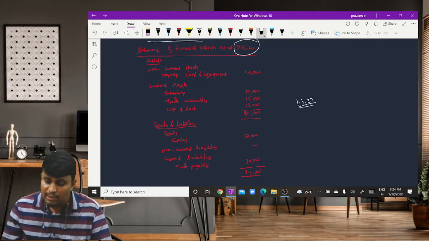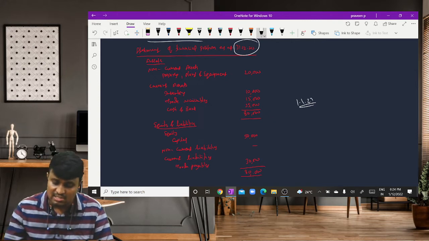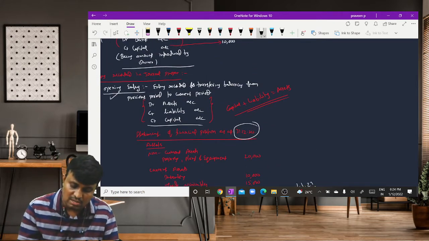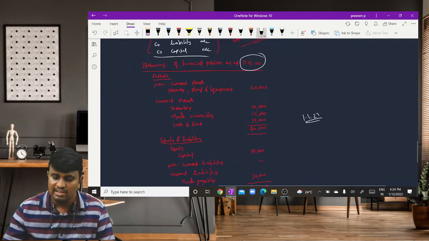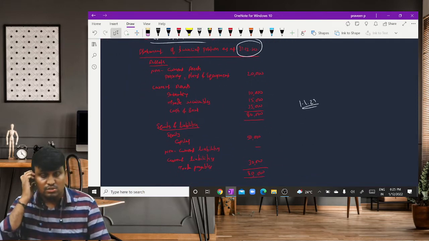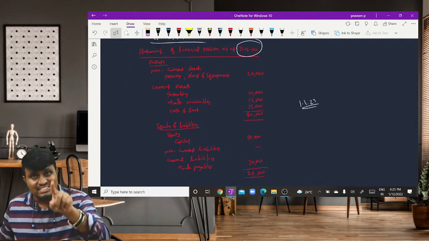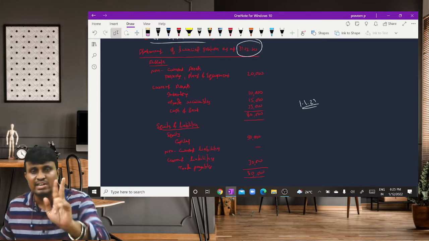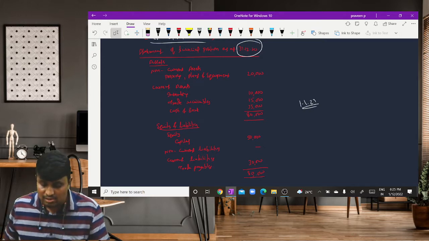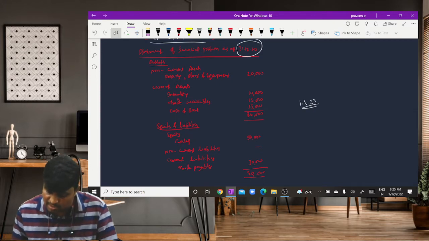In that case, for transferring all these balances, we need to record one entry called as what? Opening entry. Then how to record? We have to consider debit assets account, credit liabilities account, credit capital account, right? So here assets are nothing but what?